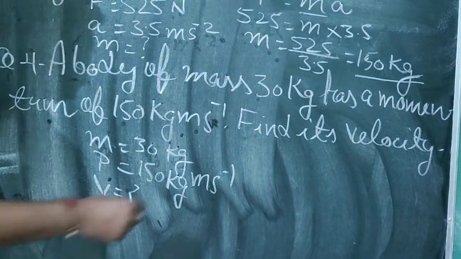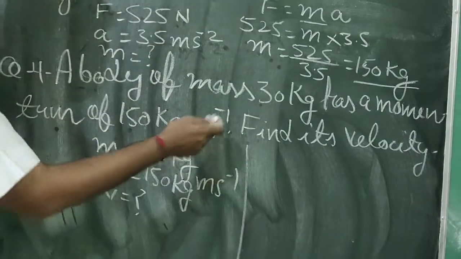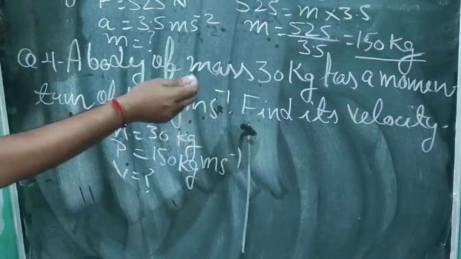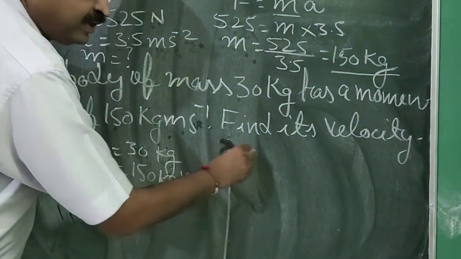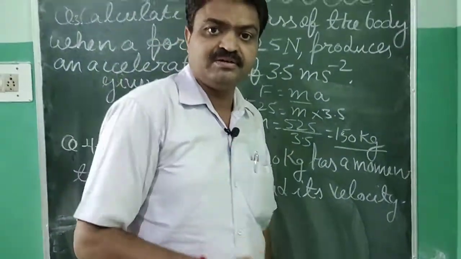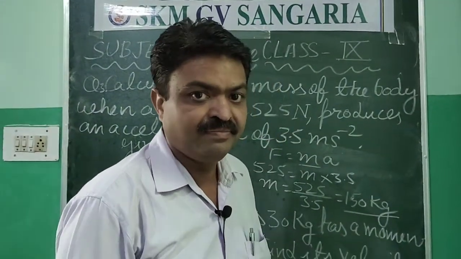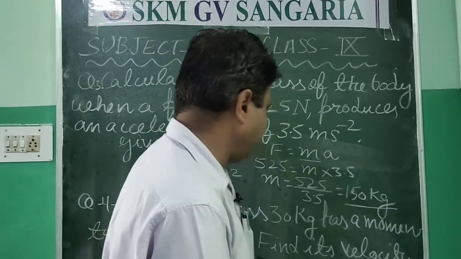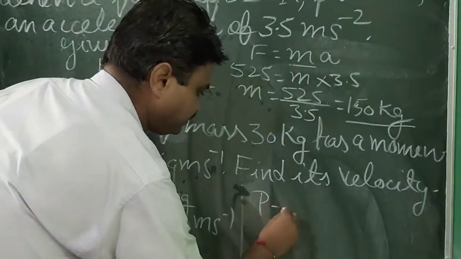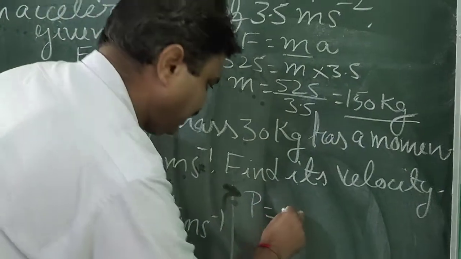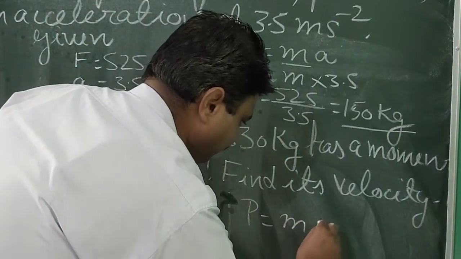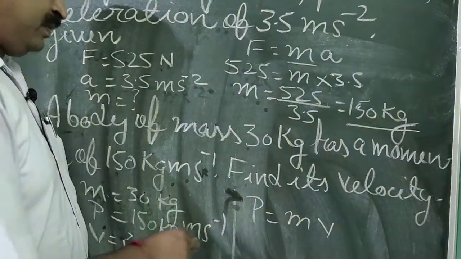Now you will use the formula. Which formula will you use here? Momentum formula. And what is the formula of the momentum, student? Yes, you are right. It is mv, momentum is the product of mass and velocity.